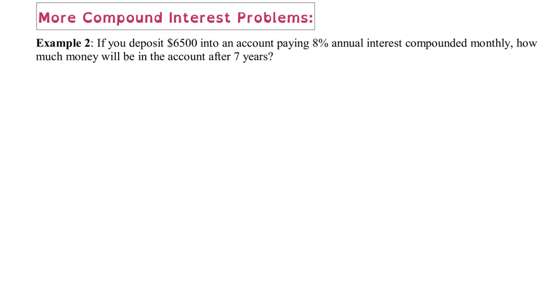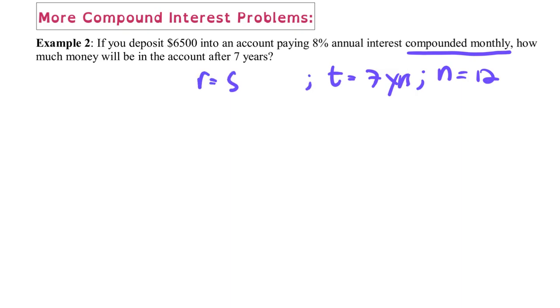In this next example, we're going to look at the situation. If you deposit 6,500 into an account paying 8% annual interest compounded monthly, here, compounding period is 12. How much money will be in the account after 7 years? So in here, our T is 7 years, our rate is 8%, and that's going to be 0.08. And of course, our principal is going to be 6,500.